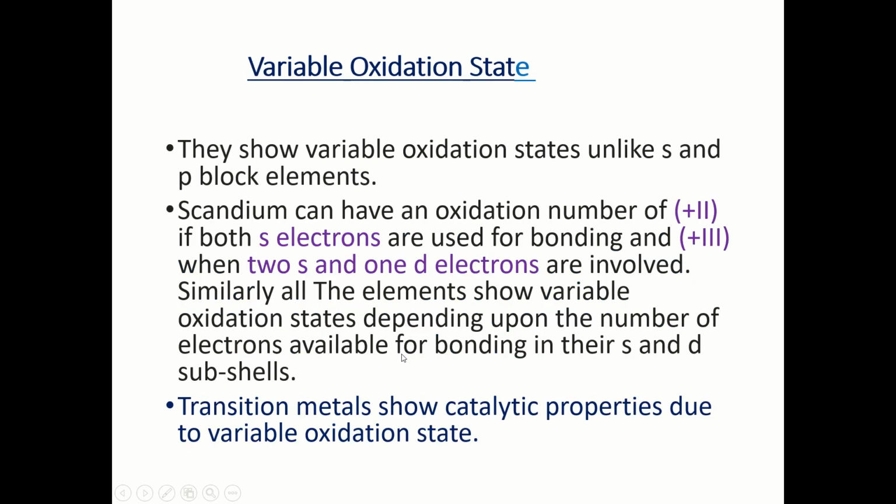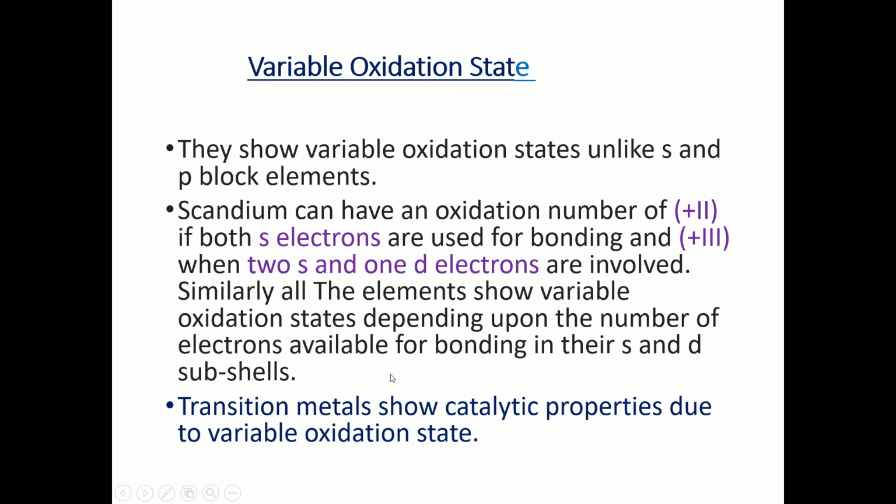Variable oxidation state. Transition metals show variable oxidation states unlike s and p block elements. The first element of the 3d series, scandium, can have an oxidation number of +2 if both s electrons are used, +3 when 2 s and 1 d electrons are involved. Similarly, all the elements show variable oxidation states depending upon the number of electrons present for bonding in their s and d subshells.